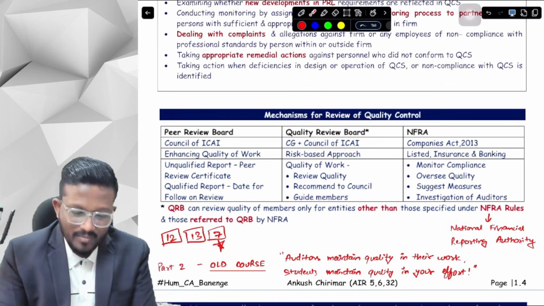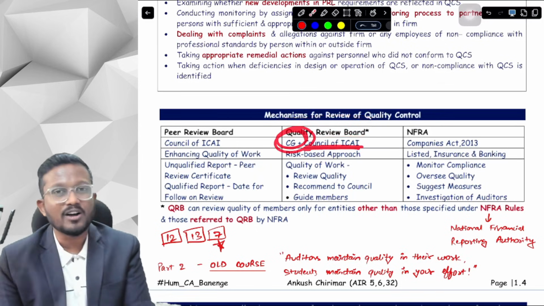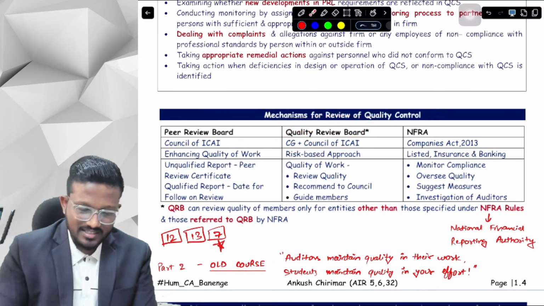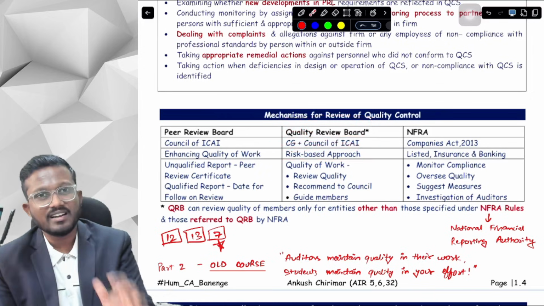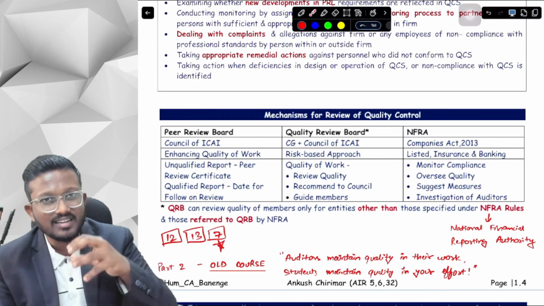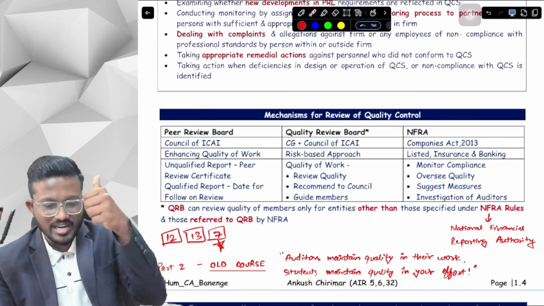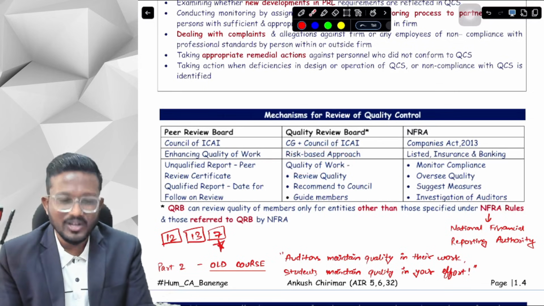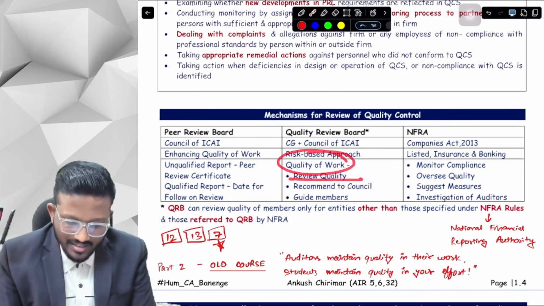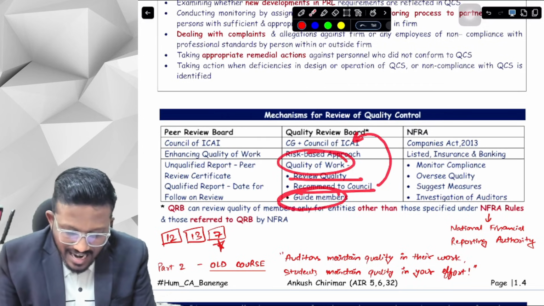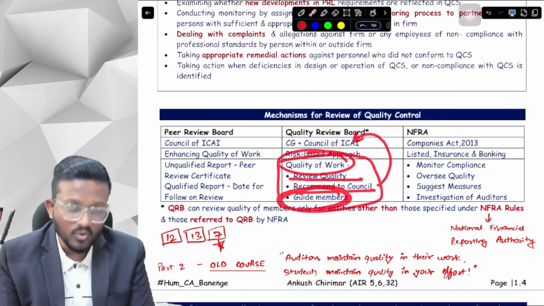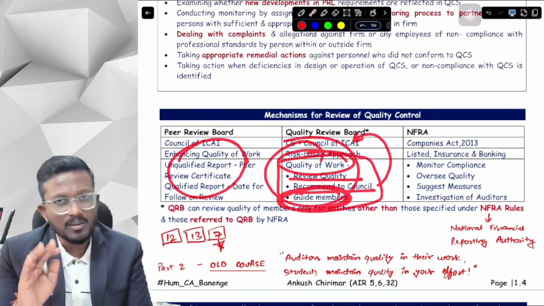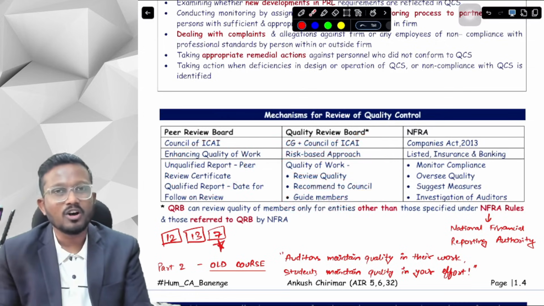Okay, yes sir. Next is the Quality Review Board. The Quality Review Board is formed by the central government plus some members of the Council from ICAI. This follows a risk-based approach where the industry has more risk, they target more auditors there. Their objective is to review the quality of our work. They review quality, they recommend to the Council of ICAI, and guide members. They have three functions to do. These are the things that you need to just remember about this particular board.